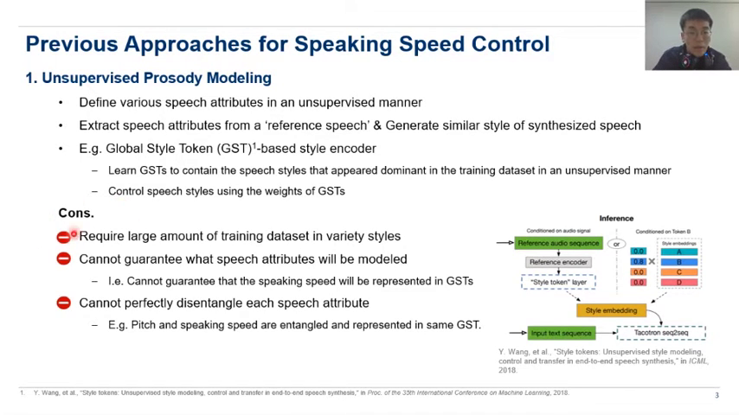However, these approaches require a large training dataset in a variety of styles because they learn in an unsupervised manner. Secondly, they cannot guarantee what speech attributes will be modeled, which means that we cannot guarantee that the speaking speed will always be represented in the GSTs. And finally, they cannot perfectly disentangle each speech attribute. For example, pitch and speaking speed can be entangled and represented in the same GST.